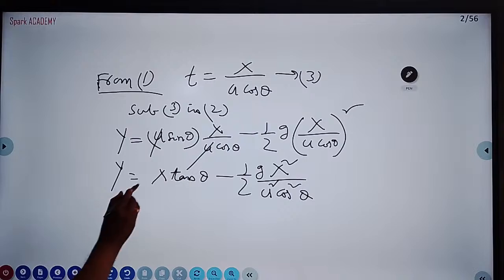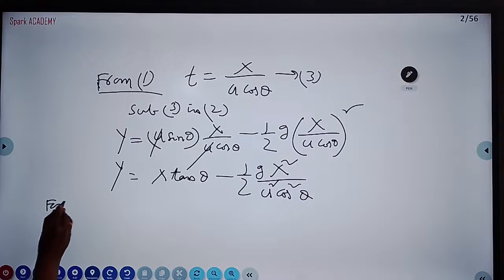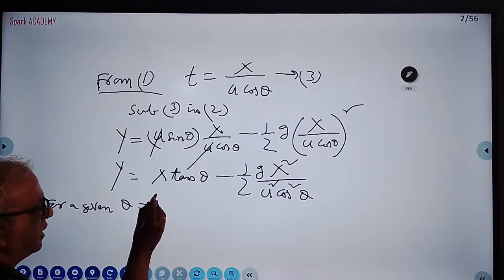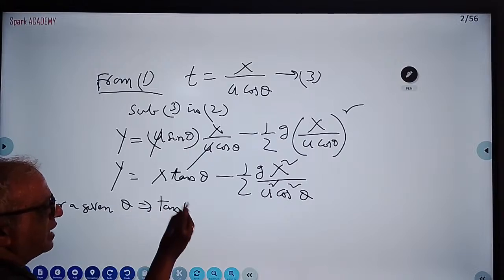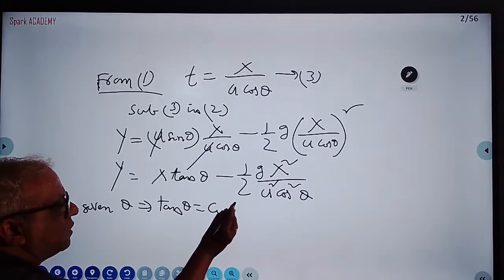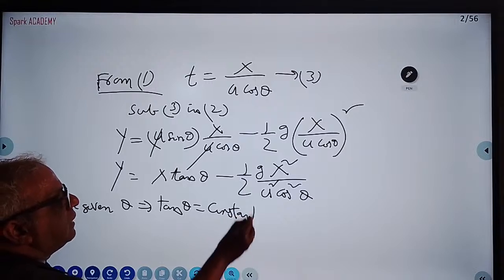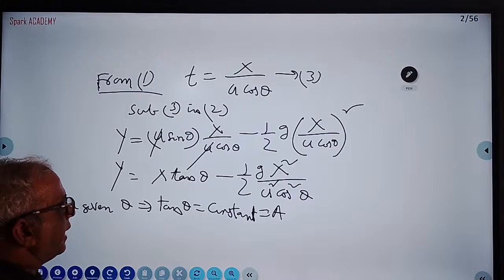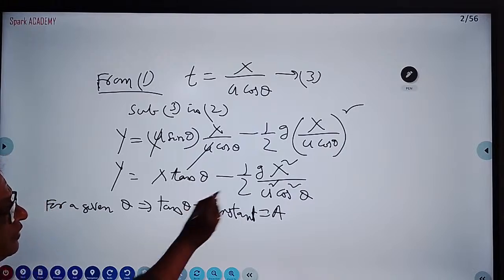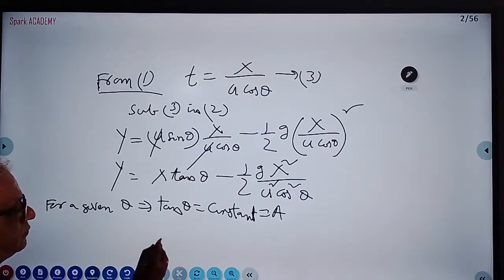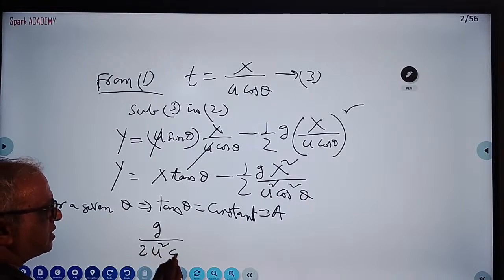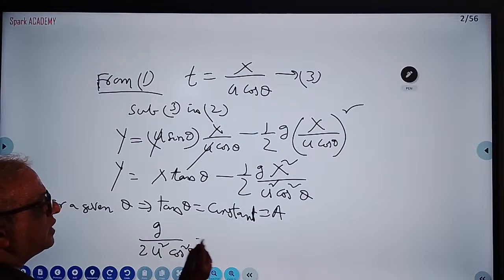Here, what are the variables? y and x are variables. For a given theta, tan theta is constant. Let this constant be equal to a. Similarly, in the second term, g is constant, u cos theta is constant. So this is also one constant.